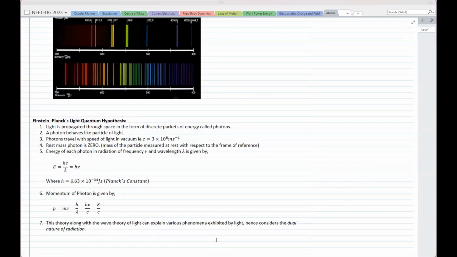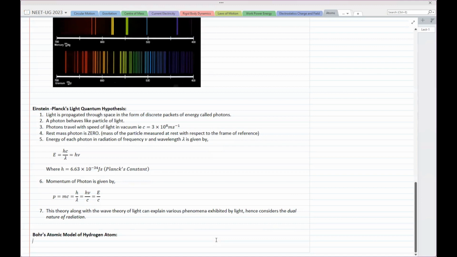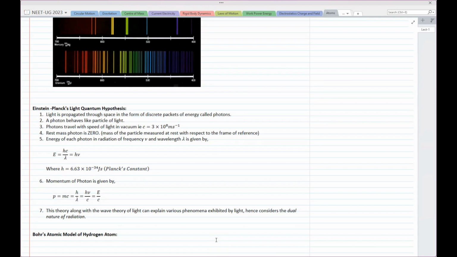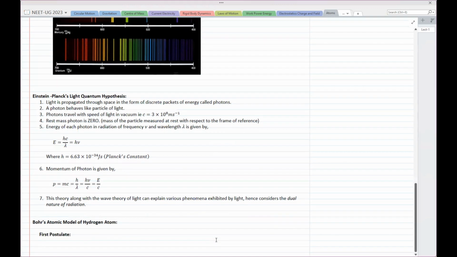Now let's come to Bohr's atomic model. Of course, we start with the model as proposed by Bohr and we go towards the analysis of spectrum. While Bohr did analysis of spectrum, experimental results, and then he came back to this point, okay? So Bohr put forward the entire model of hydrogen atom. Now this is exclusively for hydrogen atom actually. In 3 points as such, we call them postulates.